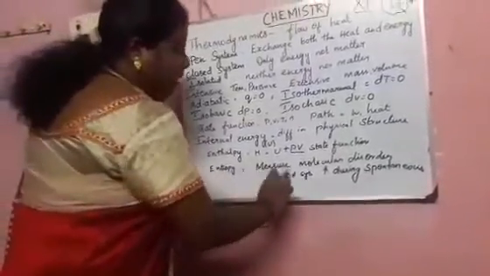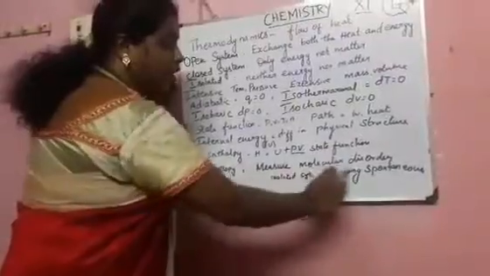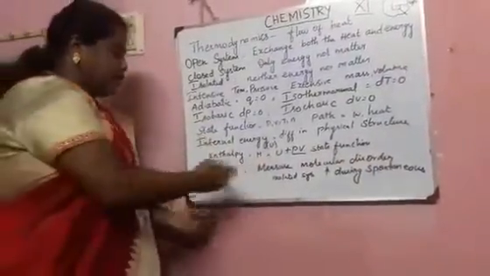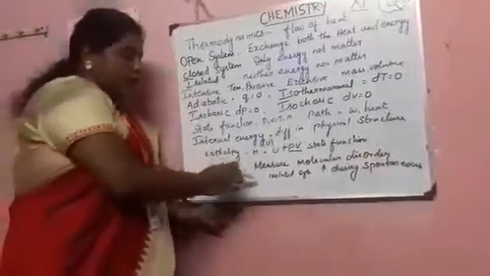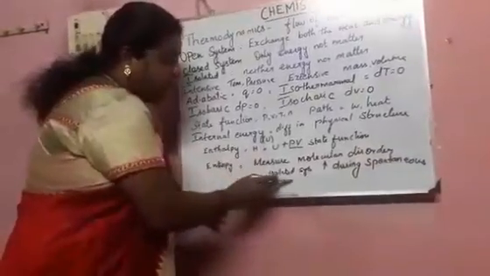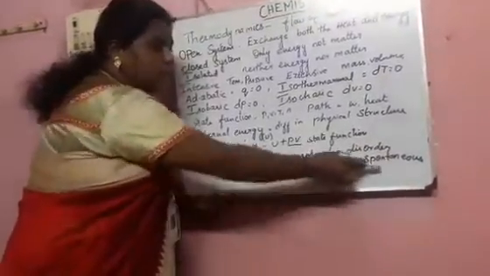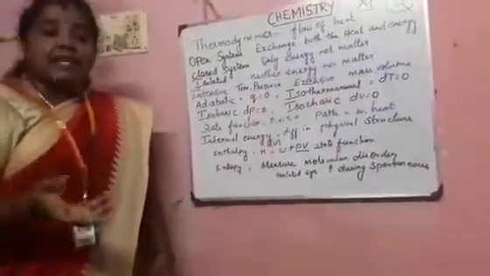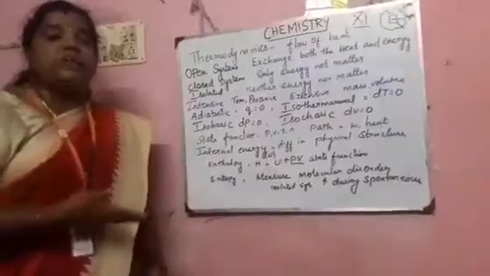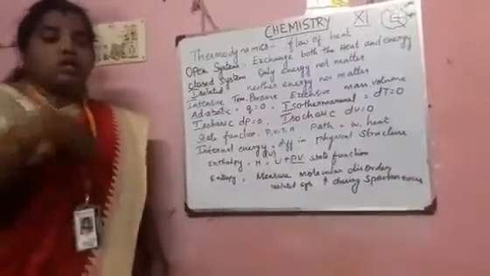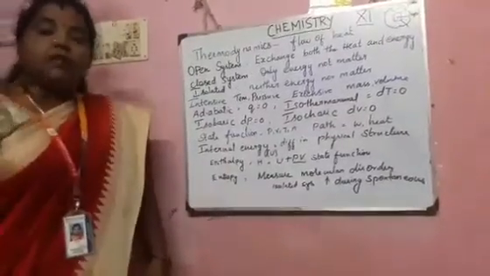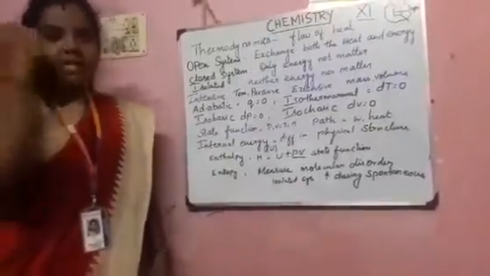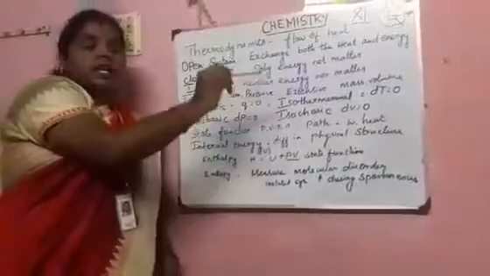Entropy means a measure of molecular disorder. So whenever disorder is there, it is measured in terms of entropy. For example, the entropy of an isolated system increases during a spontaneous process. What is meant by a spontaneous process? It occurs without any intention. We never have to do different work to make it happen. It happens instantly. That is called spontaneous.